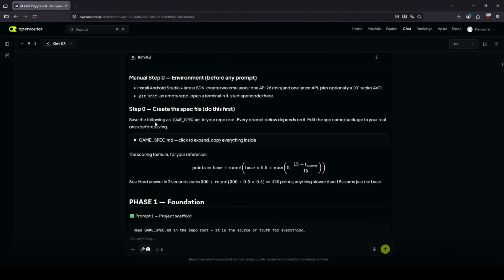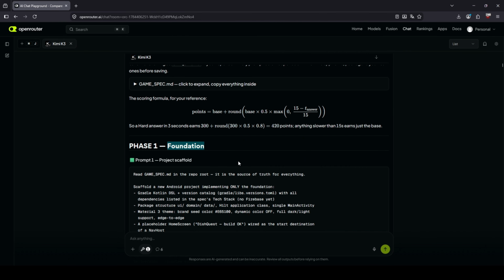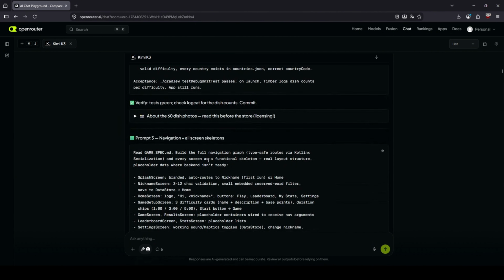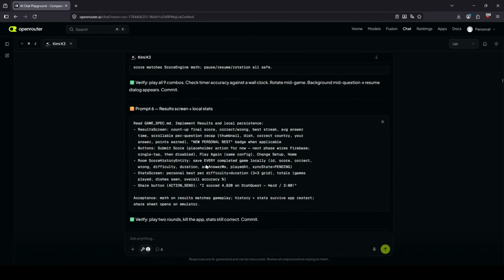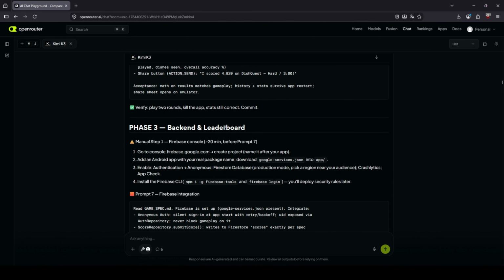What came back, honestly, was another level. I got 13 prompts organized into 4 phases. So I had foundation, core gameplay, backend and leaderboard, and eventually store readiness. Each prompt had clear scope, constraints, and acceptance criteria.